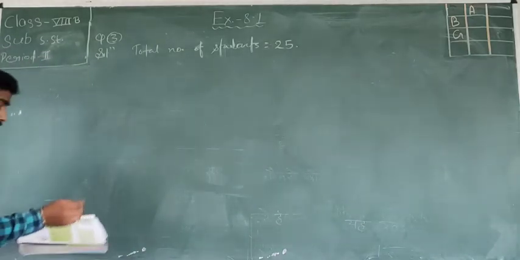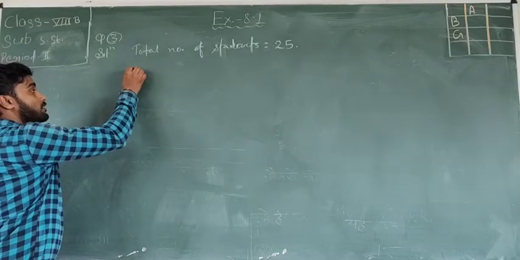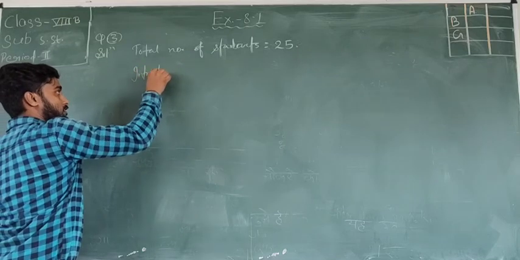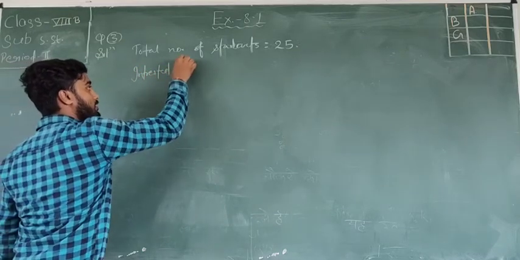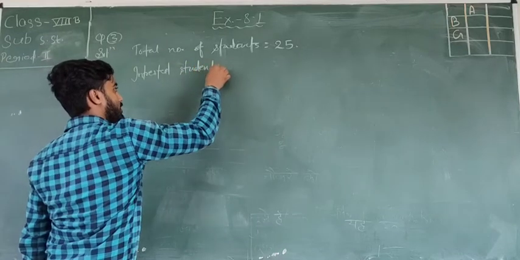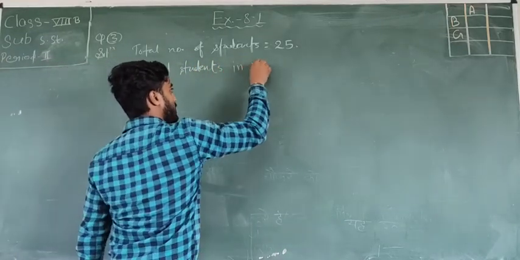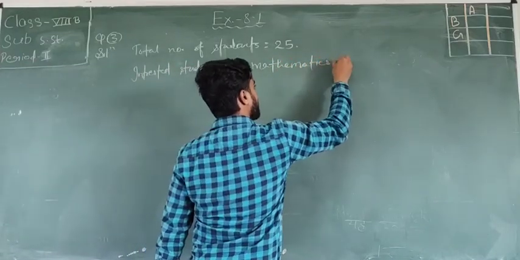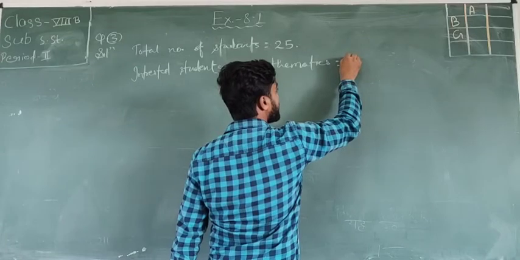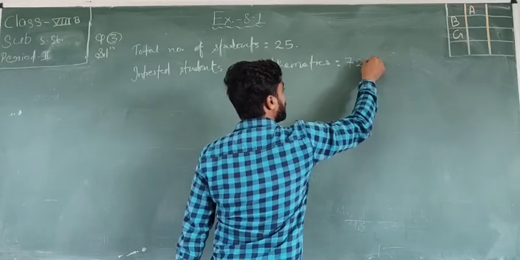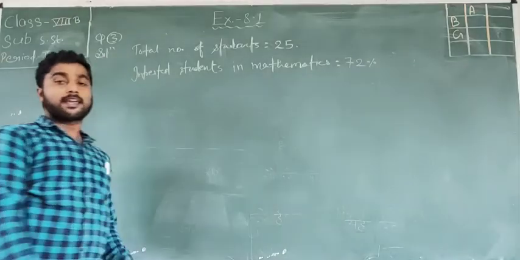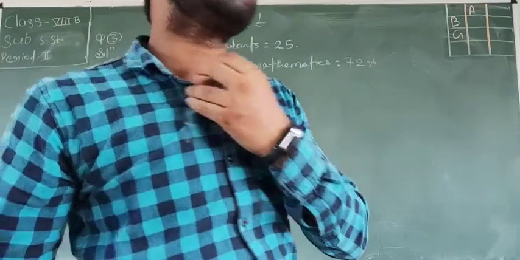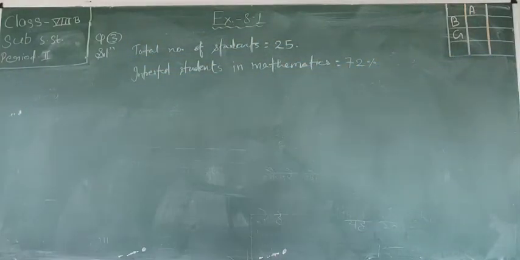Only 72% of students are interested in mathematics. So how many are not interested in mathematics, we have to find.